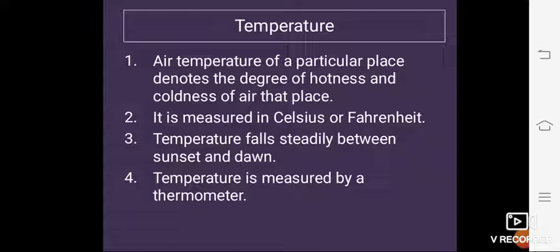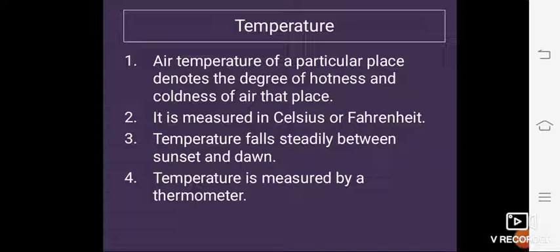Right student? So the sun rays pass through the atmosphere quite easily, though not all of the heat reaches the earth. Some of it reflects back to space and some is absorbed by clouds. The earth's surface is heated up only by the rays that reach it.